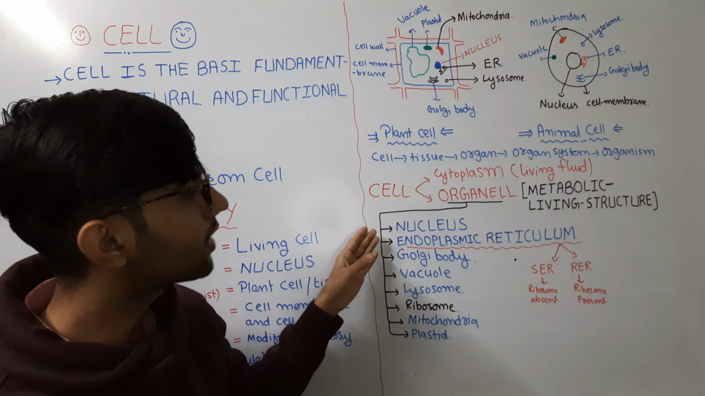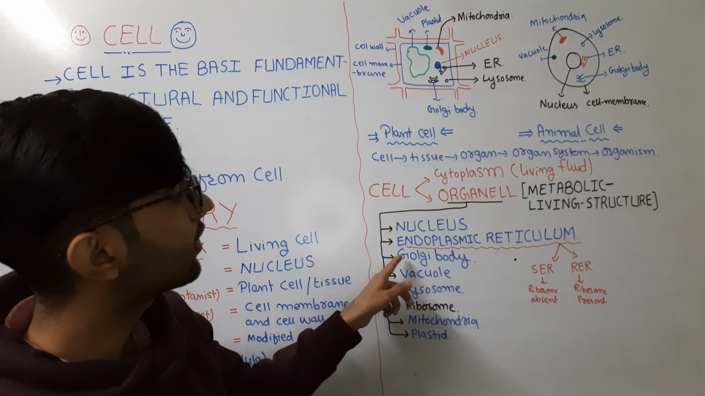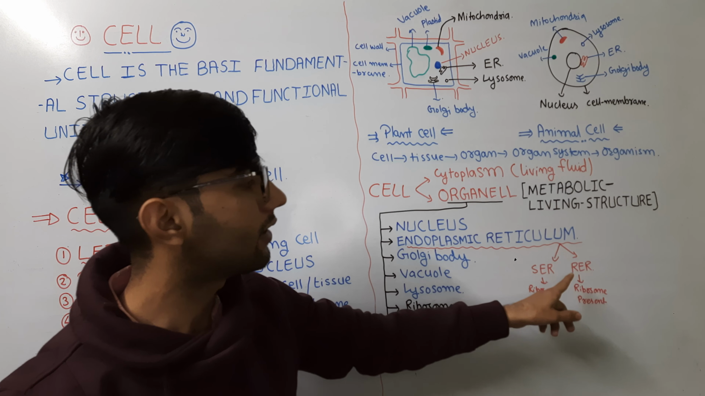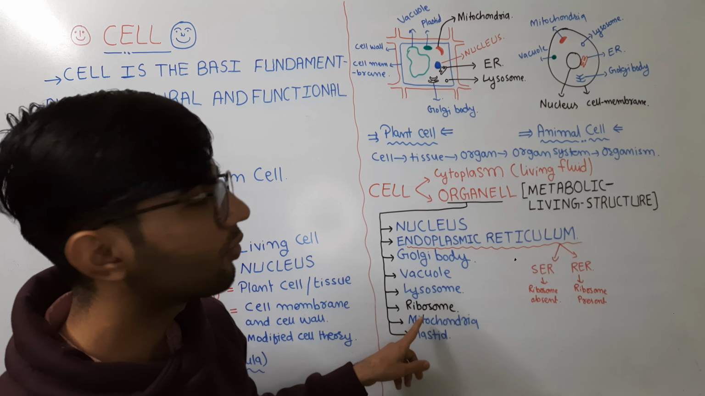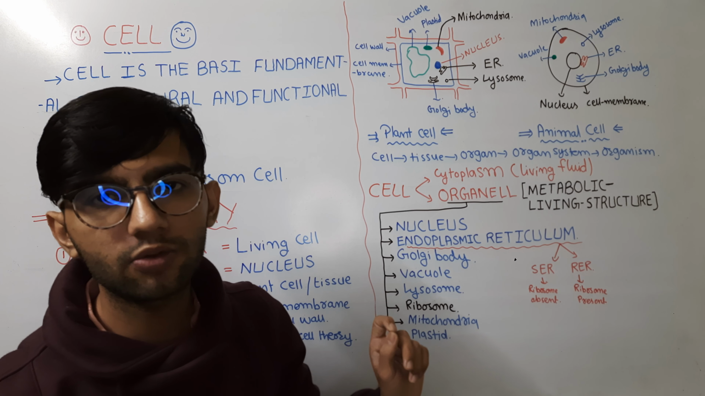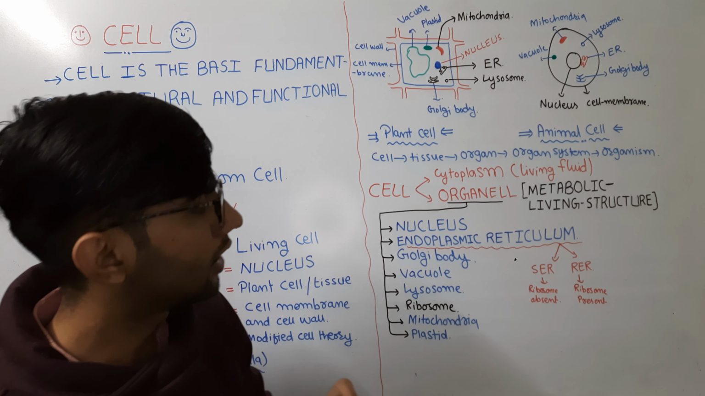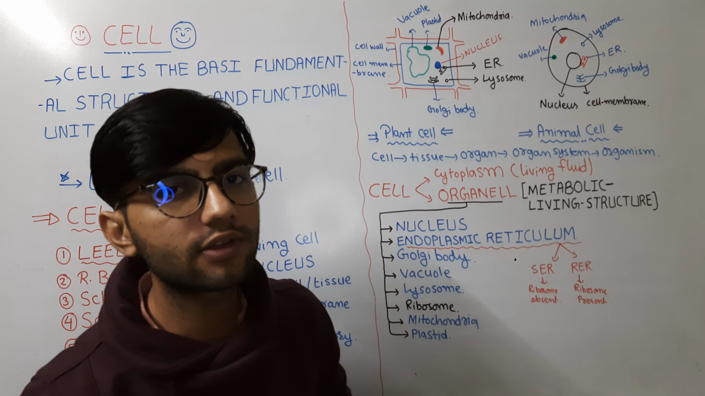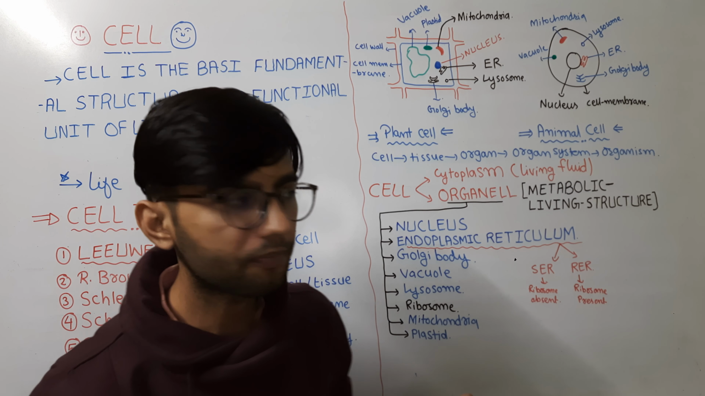These organelles are named the nucleus, which is responsible for controlling the cell. Another is the endoplasmic reticulum. It is of two types on the basis of the presence of spore-shaped or powder-shaped structures, generally known as ribosomes, which are also organelles present on the surface of the endoplasmic reticulum. If ribosomes are present on the surface, it is known as the rough endoplasmic reticulum. If not present, it is known as the smooth endoplasmic reticulum.